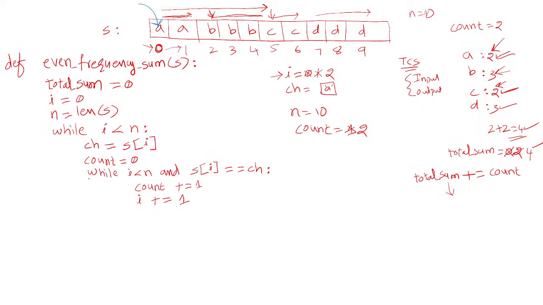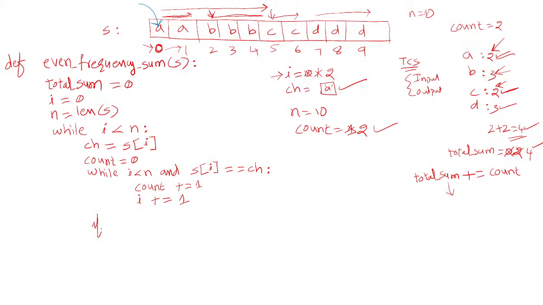So once you come out from this while loop, that indicates that you have counted how many times this character A is occurring. It is present in a variable called count. Now you got the count. Now check whether its frequency is even or not, whether A is occurring an even number of times or not.